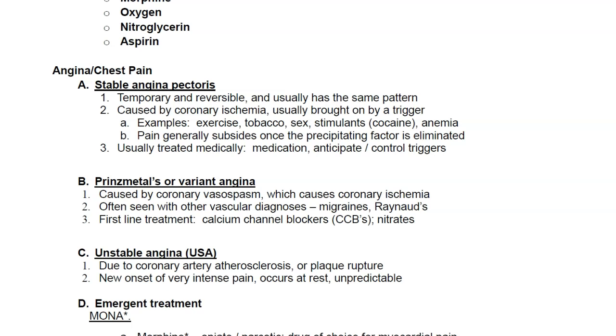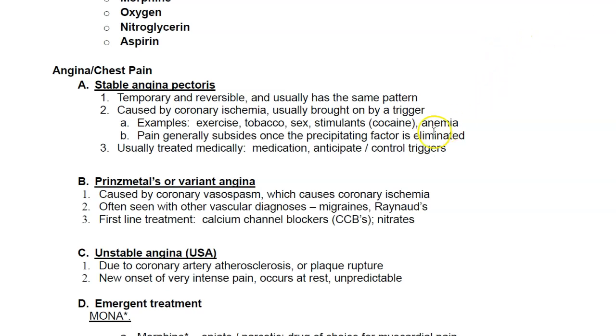It is caused by coronary ischemia, and it's usually brought on by a trigger. So it's caused by something, and usually this is very predictable. Examples of this are chest pain when a patient is exercising or smoking, having sexual intercourse, or when they're taking some stimulants or cocaine. And then occasionally anemia can also trigger chest pain. Now, usually the pain generally goes down once those precipitating factors or triggers are eliminated or stopped. So usually this is treated medically with medication and also by anticipating triggers and maybe avoiding them, especially if the patient already knows what triggers their chest pain.